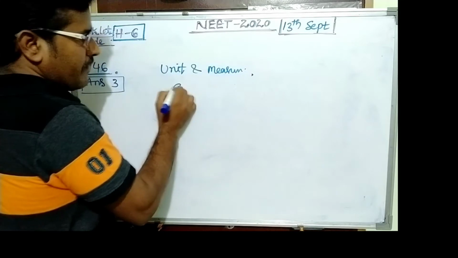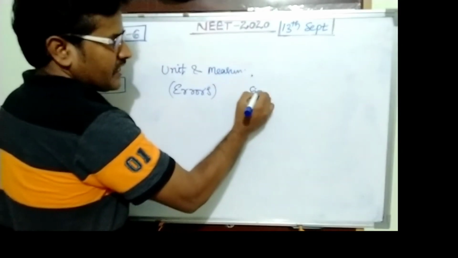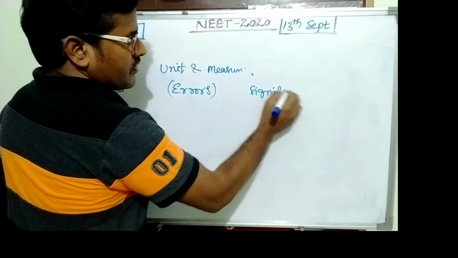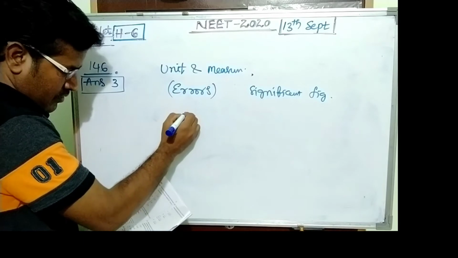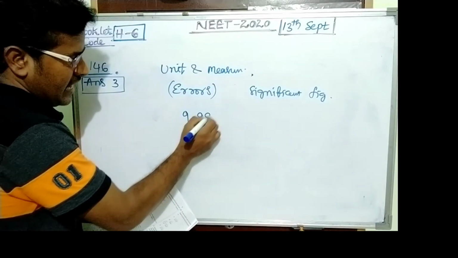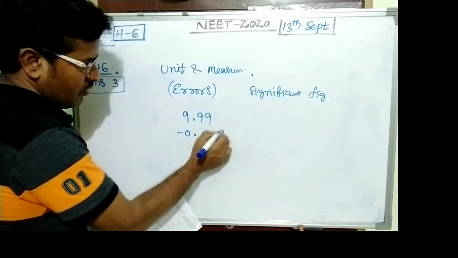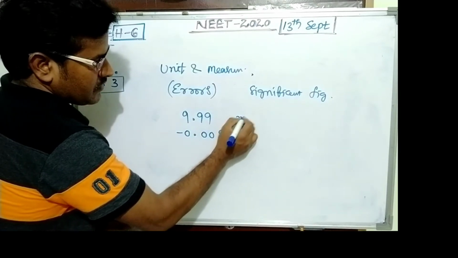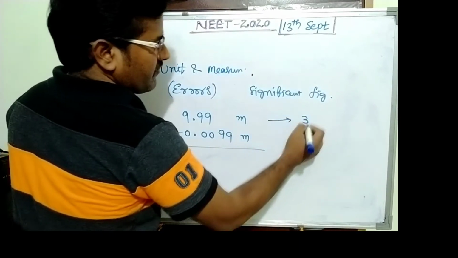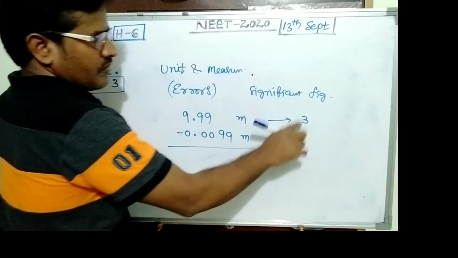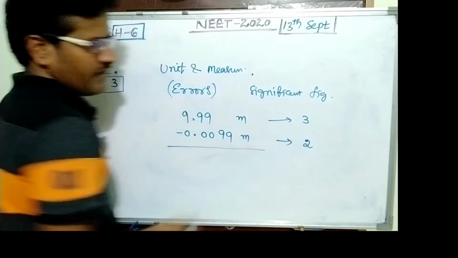Question number 146, it is from units and measurement. The subarticle is errors. We want significant figures. Suppose 9.99 minus 0.0099 meter. Here 9.99 has 3 significant figures, 1, 2, 3, and 0.0099 has 2 significant figures.